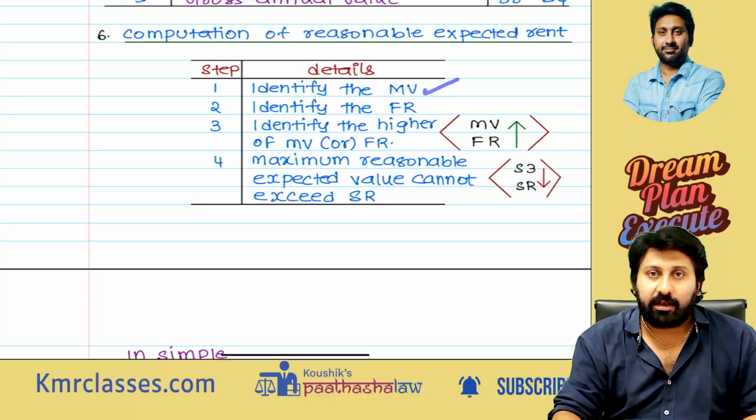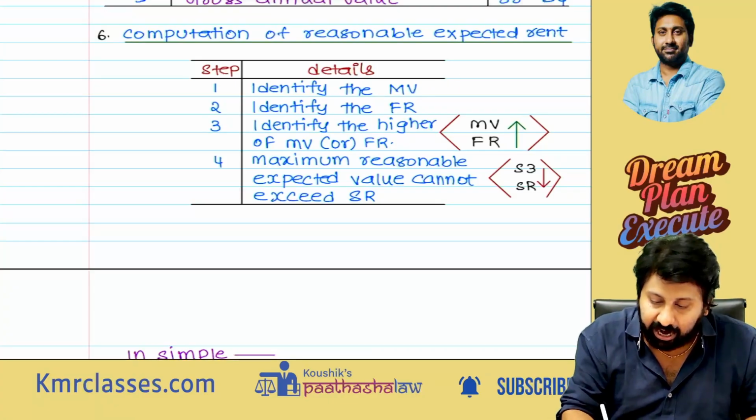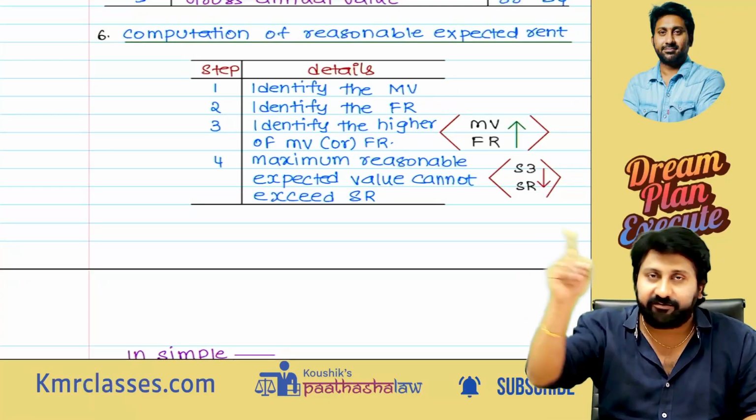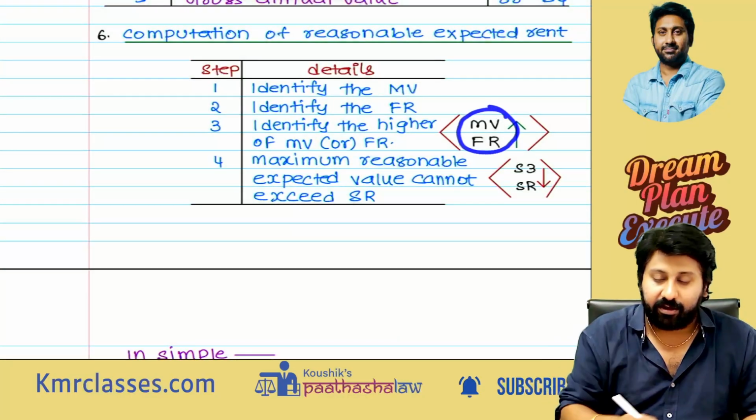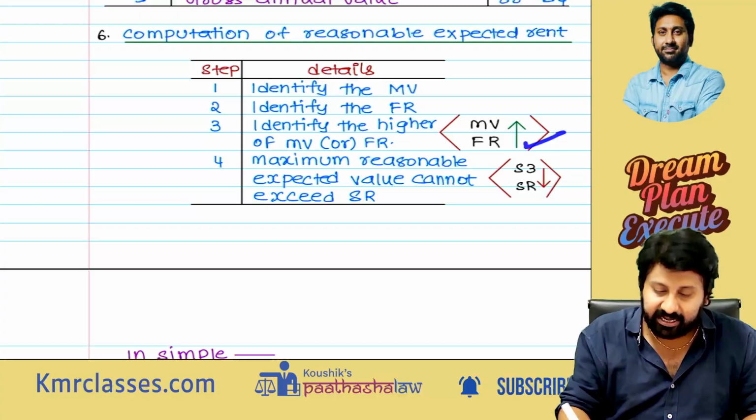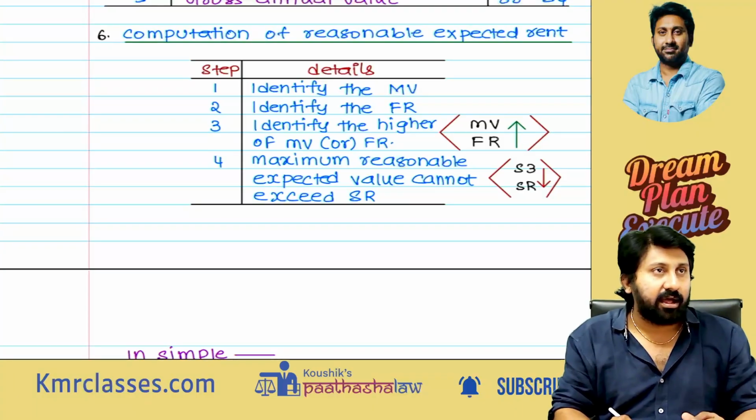Identify the municipal value. Identified, sir, they have given it in the question. Identify the fair rent. Yes, sir, I identified, given in the question. Identify the higher of MV and FR. Whichever is higher. Yes, sir, MV higher or FR higher.